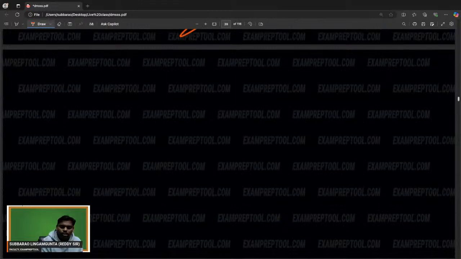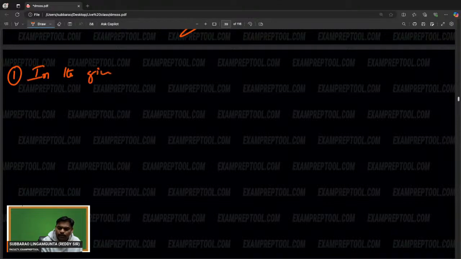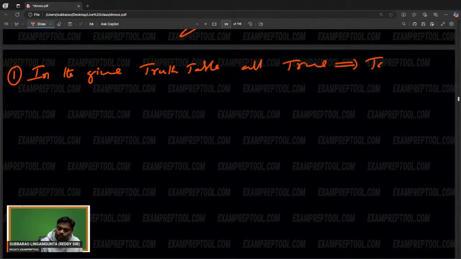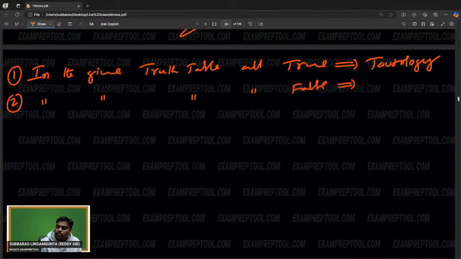One: in the given truth table, all true, then it is called a tautology. Two: in the given truth table, all false, contradiction.